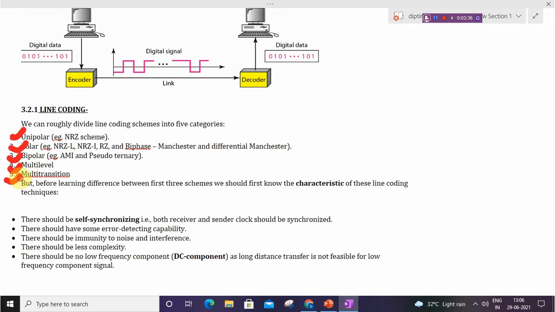There should be no low frequency component, meaning DC component, as long distance transfer is not feasible for a low frequency component signal. So these are some characteristics of line coding. And in this video, I will discuss only unipolar and polar schemes.